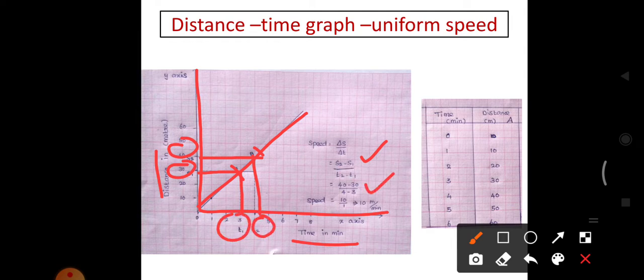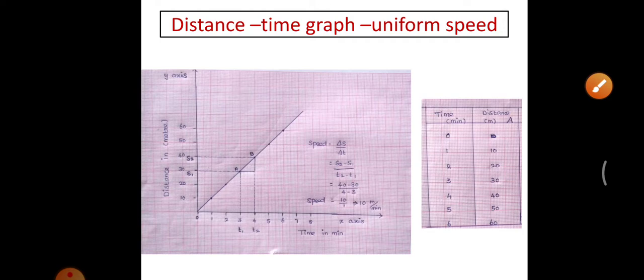So we can substitute 40 minus 30 by 4 minus 3. 40 minus 30 we get 10. 4 minus 3 we get 1. So 10 by 1, 10. So speed equal to 10. Here the unit of distance is meter and the unit of time is minute. So the unit is meter per minute.